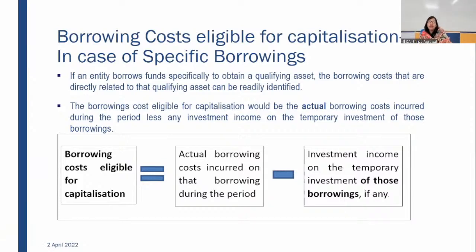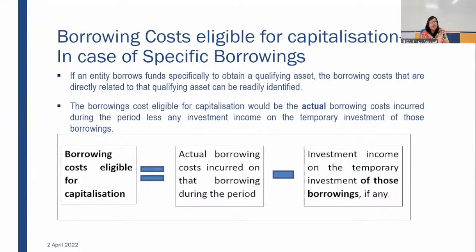So rather than keeping that fund unutilized, what entities do is invest it somewhere temporarily. That investment is not for the long run. It is for say 3 months. You feel that after 3 months you'll be requiring 7 lakh rupees, or the remaining 15 lakh rupees. So you invest that money short term at a certain rate of interest, and you earn some interest income.